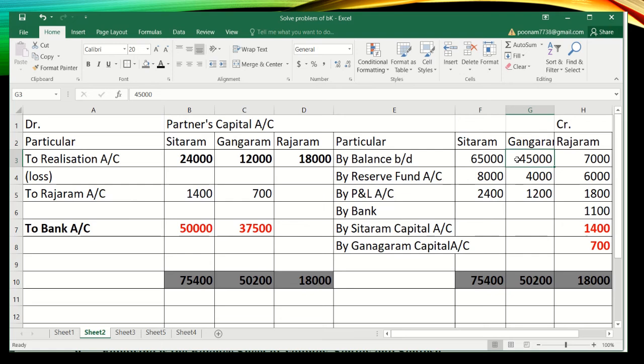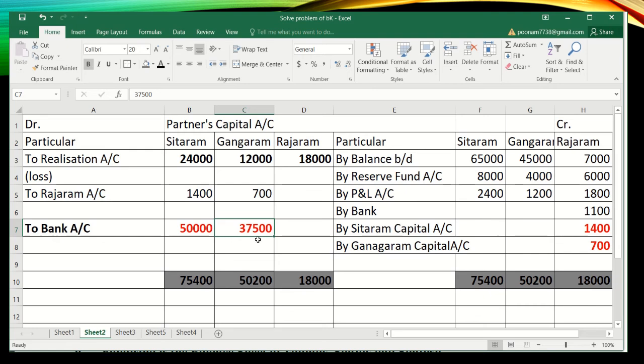Likewise, Gangaram's credit side total is 50,200 and debit total is 12,700. After deducting the debit total from the credit total 50,200, the closing balance will remain 37,500. In front of this item, you will circle this amount with pencil. I have shown it in a red pen. So To bank account 50,000, 37,500.